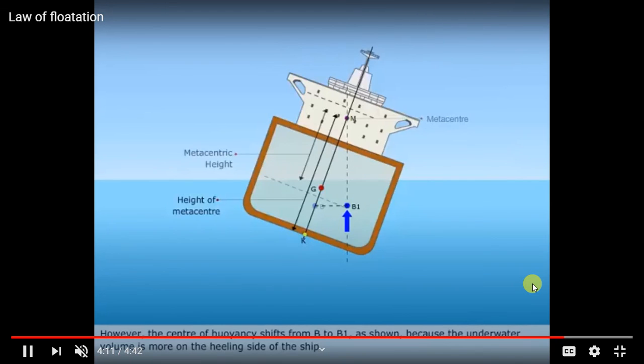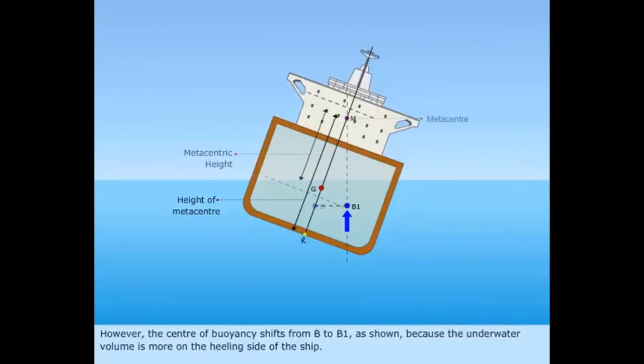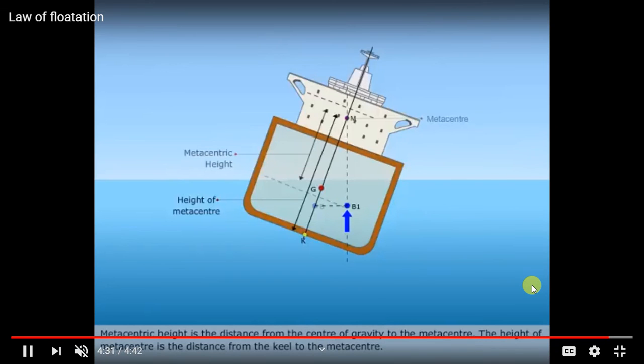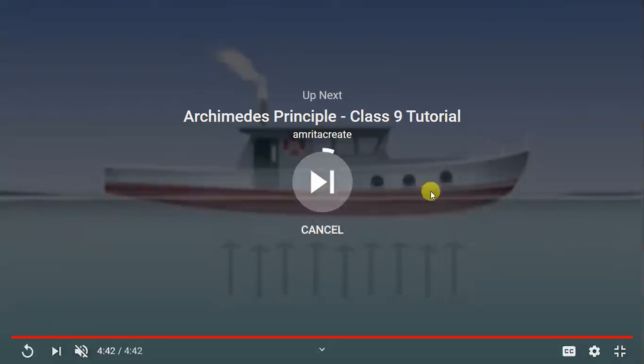Now in this example you can see that it depends in which way the body is going to immerse into the liquid. It also depends on what part of the body is immersed into the liquid. If a very small part is immersed or if a very large part is immersed, in both cases they will immerse into the liquid at completely different angles. So it also depends on what part of the body is immersed.